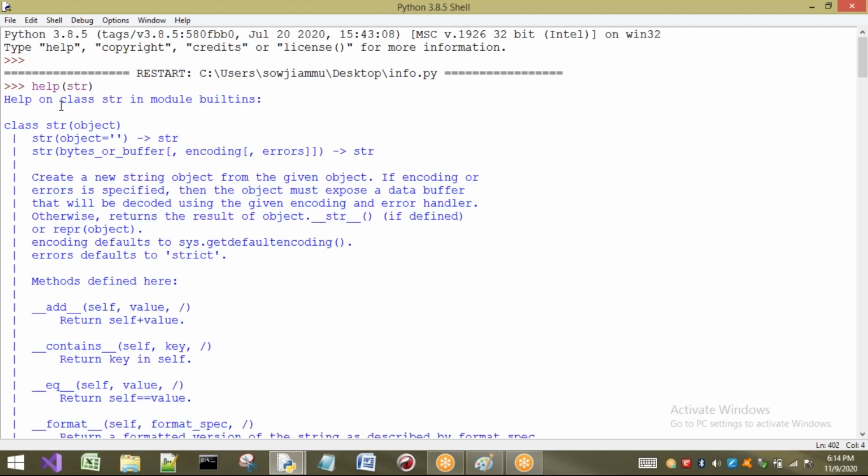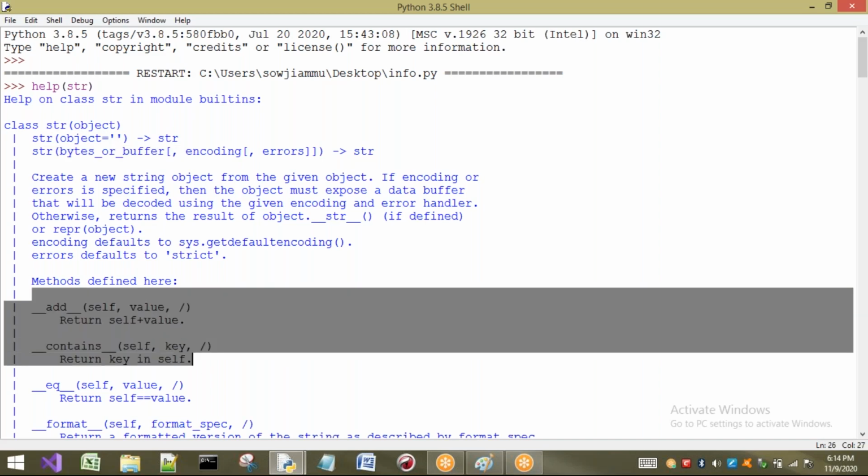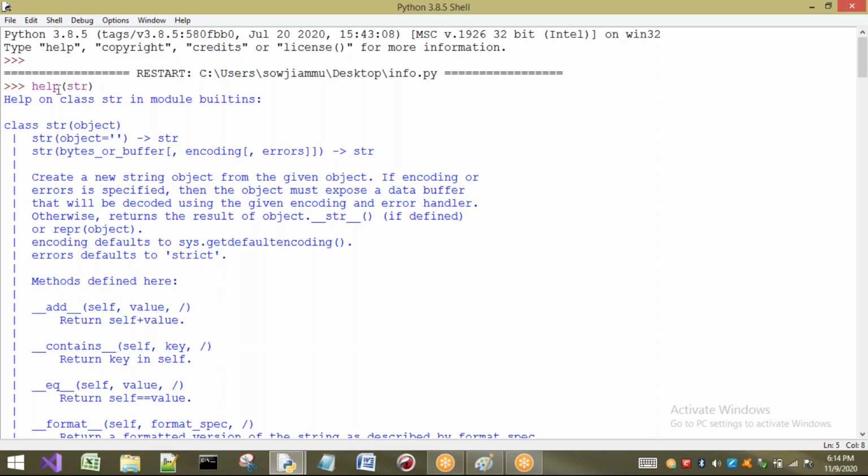If I double click on this, it will give me the entire lines. See, it started the definition here. String object is there, next something is here, and here we have some methods and so on. Mainly what we have to understand is, if you write help of any class, it is going to give you everything about that particular class.